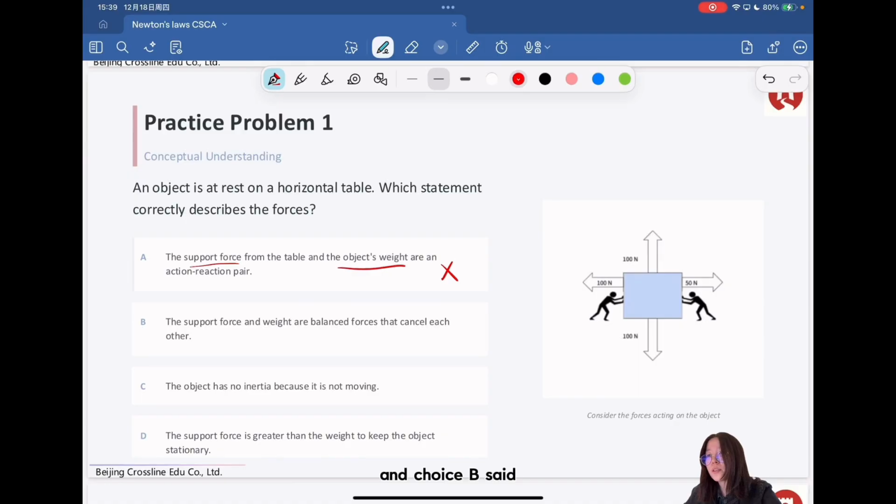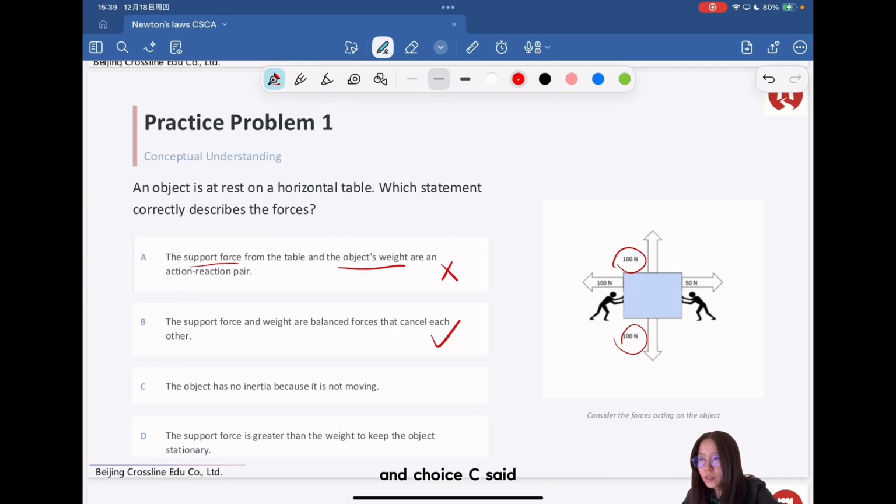And choice B said they are balanced forces that can cancel each other. Well, that's right, because they are the same. Both of them are 100 newtons and they act on the same body, so they are balanced. It helps the object to keep in equilibrium.